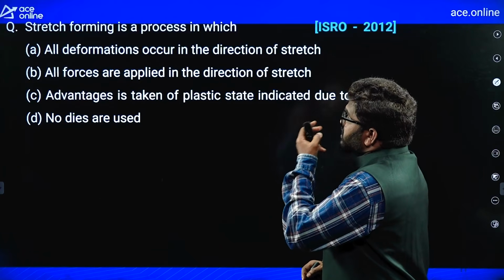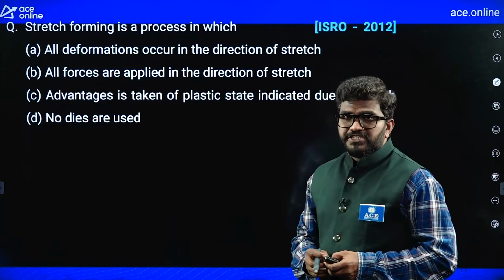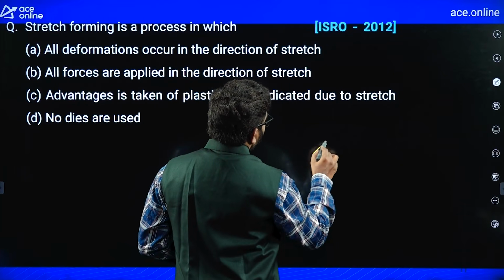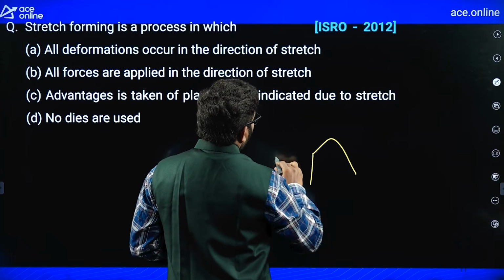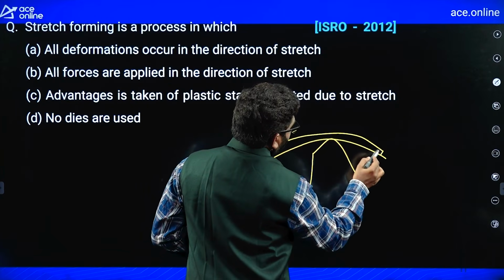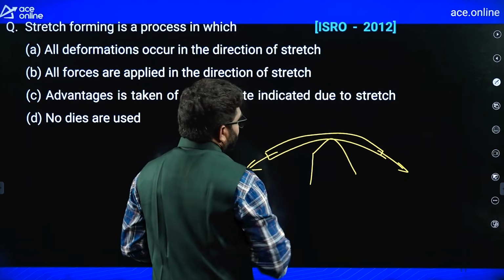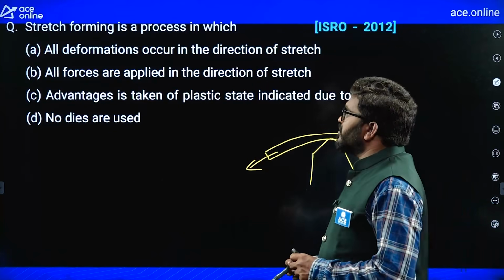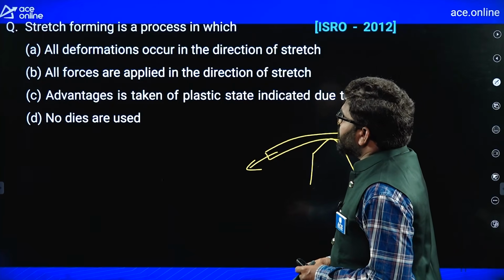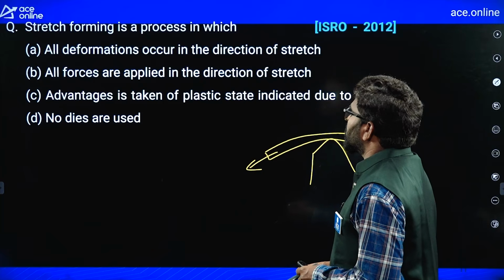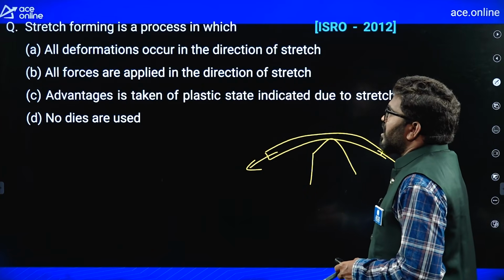Next, stretch forming is a process in which, remember, suppose this is a die, and this is a workpiece material, a sheet material. We are applying tensile stresses on the body, stretching. All deformations occur in the direction of stretch. Second, all forces are applied in the direction of stretch.